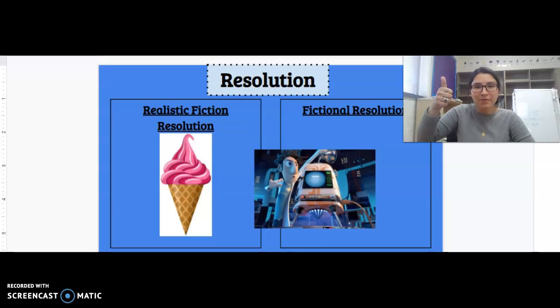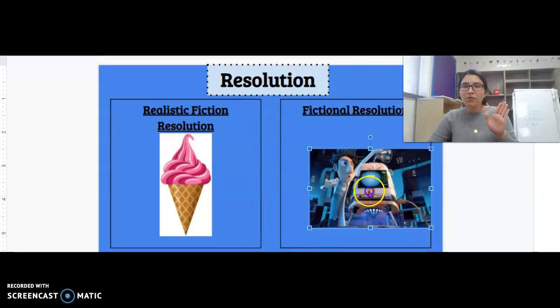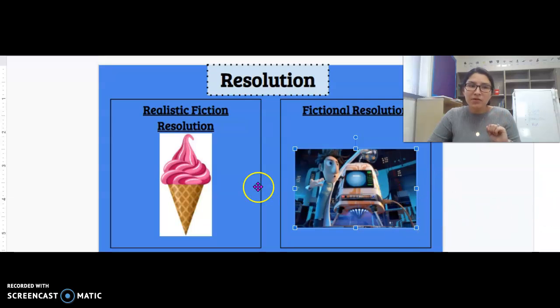Thumbs up for realistic fiction resolution or thumbs down for fictional resolution? I hope you have a thumbs down. This right here, the food falling from the sky, raining meatballs, is not going to happen. It's made up. So this machine is also made up, right? And that's how that problem is fixed, because it's all made up, right?